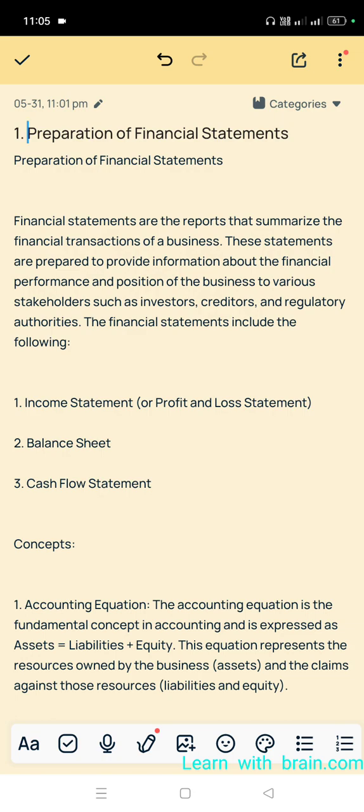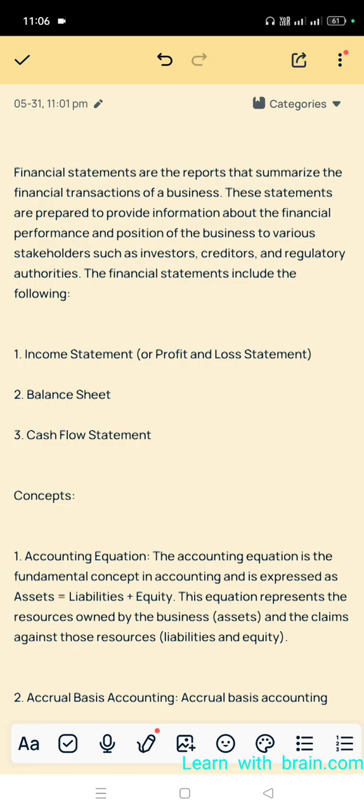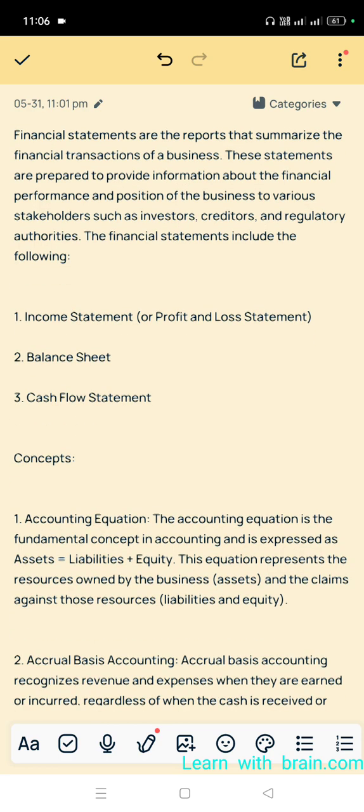So who are the users of financial statements? Stakeholders. Who are they? Investors, creditors, other regulatory agencies, that means authorities, income tax authorities, etc. What do financial statements include? Number 1, the income statement, that means the profit and loss account. Number 2, the balance sheet. Number 3, the cash flow statement.